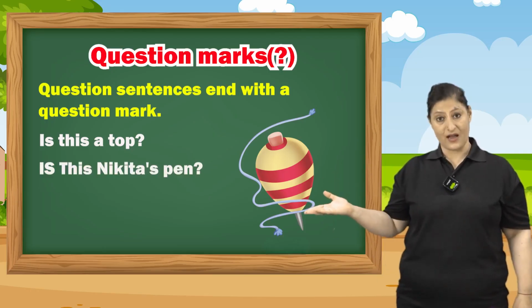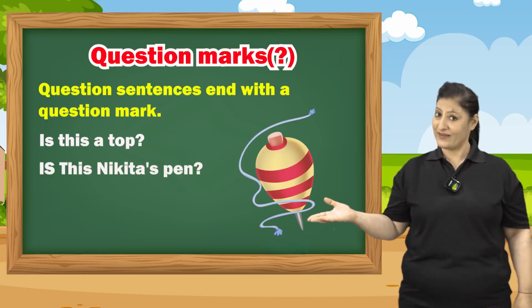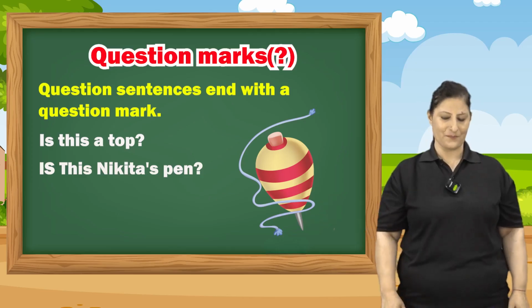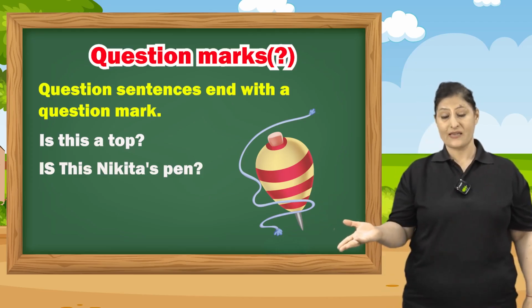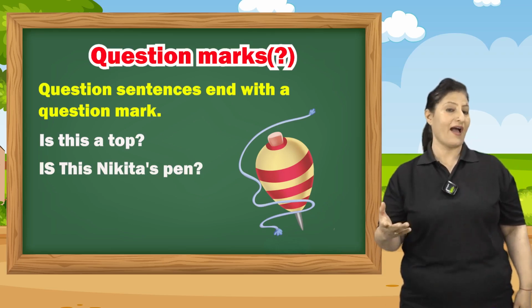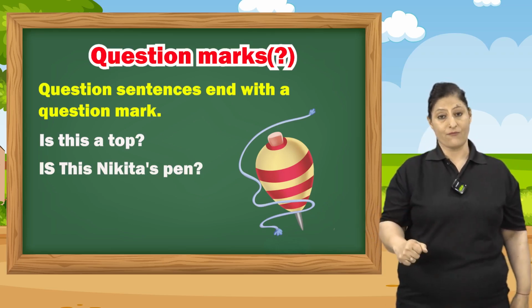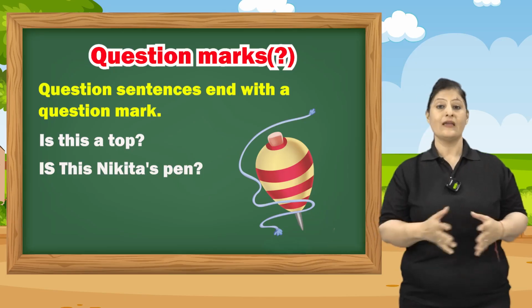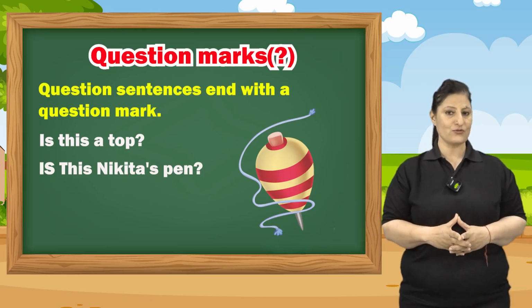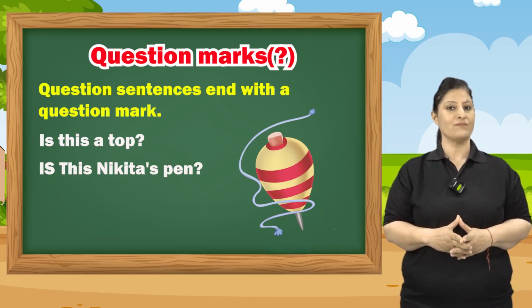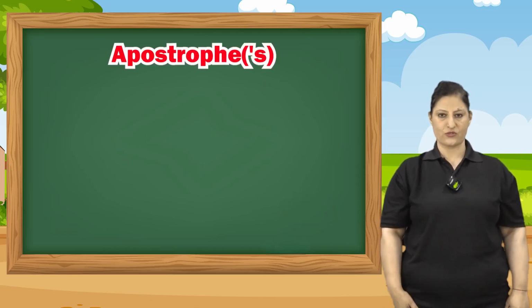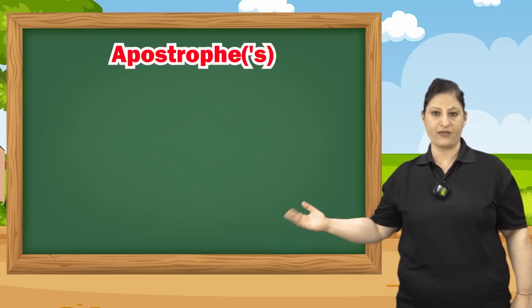Is this Nikita's pen? So here again the question mark will come. Or whenever you are asking the questions also, or writing as, what is your name? Where are you going? Also at that time also we use the question mark. The last punctuation mark is apostrophe.